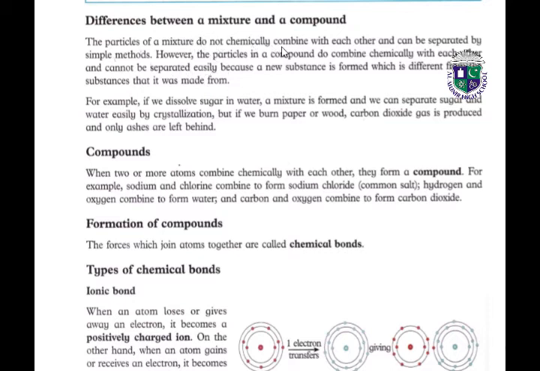Mixtures do not chemically combine, compounds do combine chemically. For example, if we dissolve sugar in water, a mixture is formed, and we can separate sugar and water easily by crystallization. But if we burn paper or wood, carbon dioxide gas is produced and only ashes are left behind. So this is the main difference between mixtures and compounds.